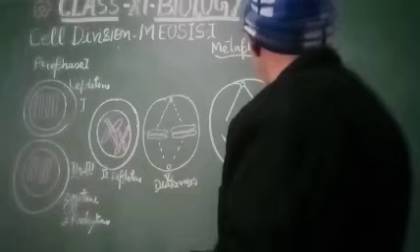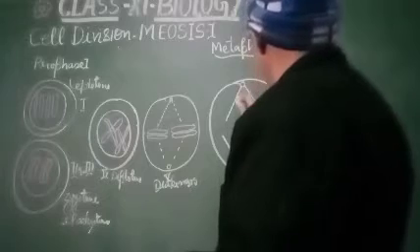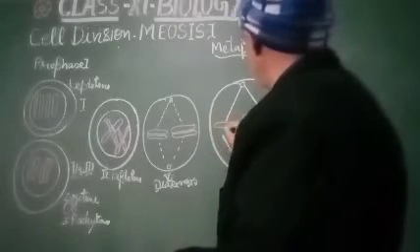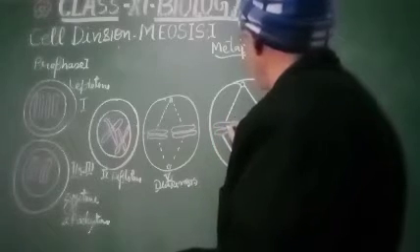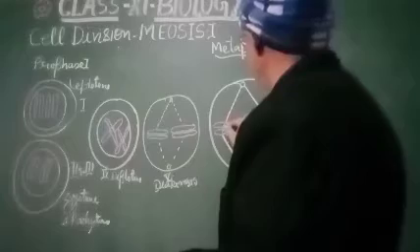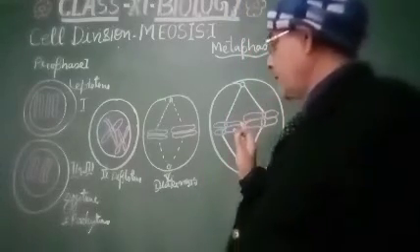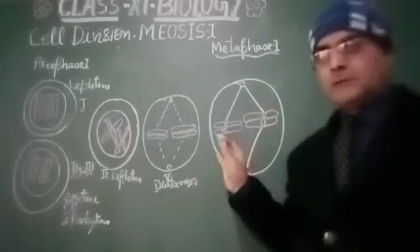These chromosomes again try to pair themselves, but the spindle fibers always try to pull them towards the poles. So this is the metaphase 1. I hope these diagrams are clear to all of you.